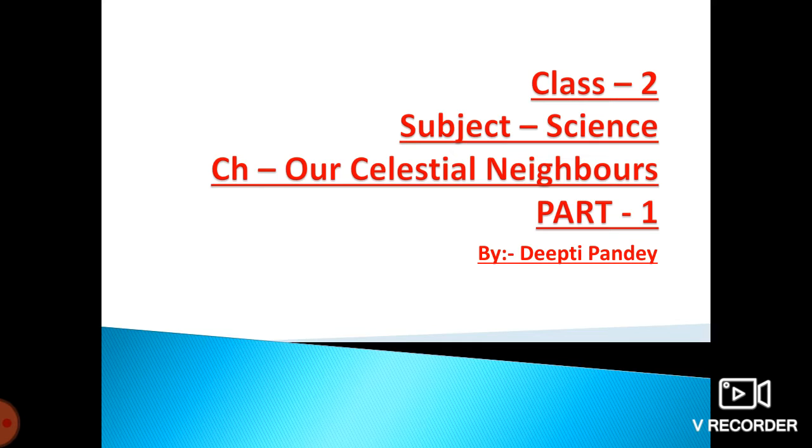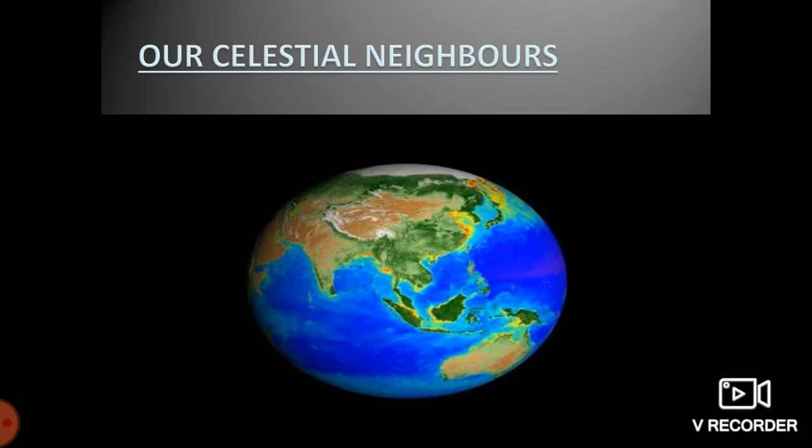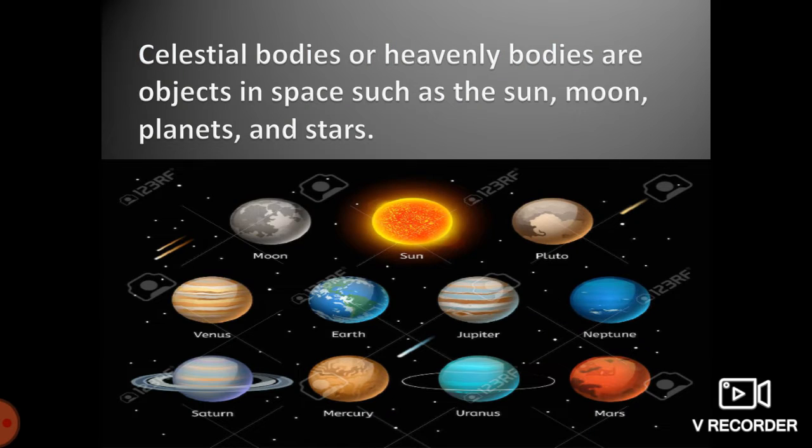So, today we are going to start a new chapter in science, our celestial neighbors. In this chapter, we will learn about our celestial bodies. Okay, so let's start. What is the meaning of celestial neighbors? Celestial bodies or heavenly bodies are objects in space such as the sun, moon, planets and stars.